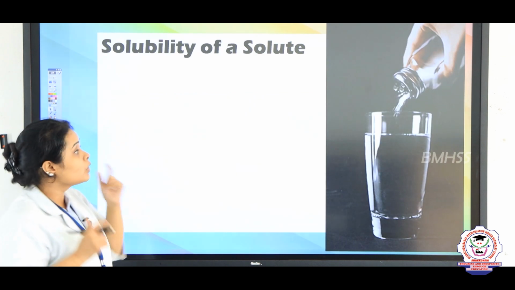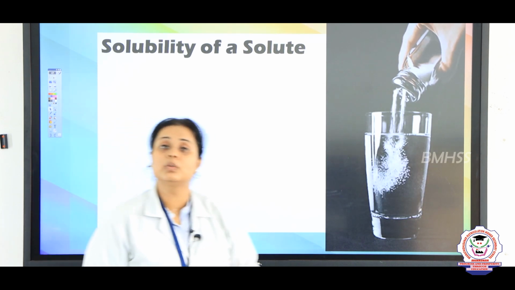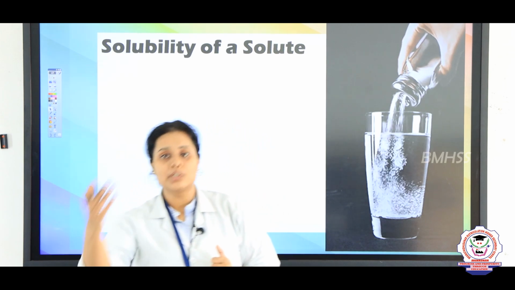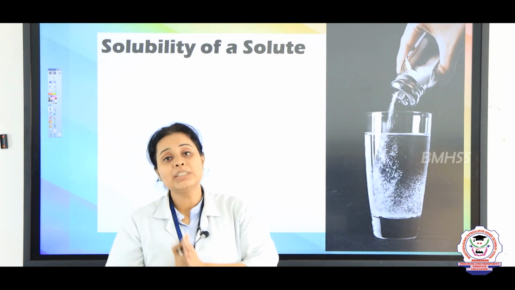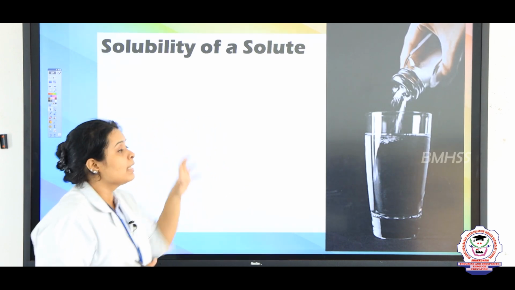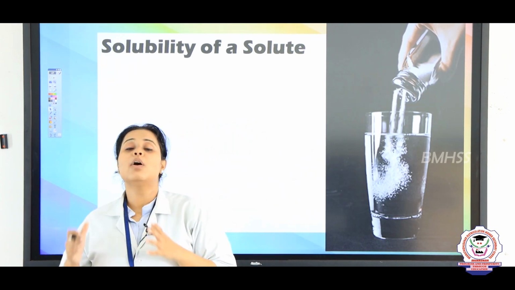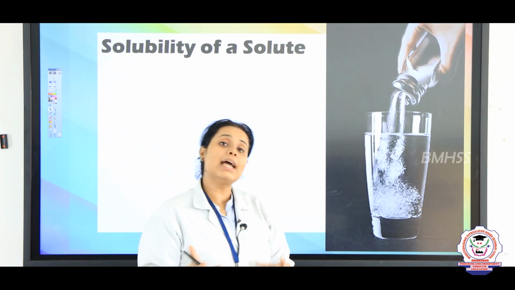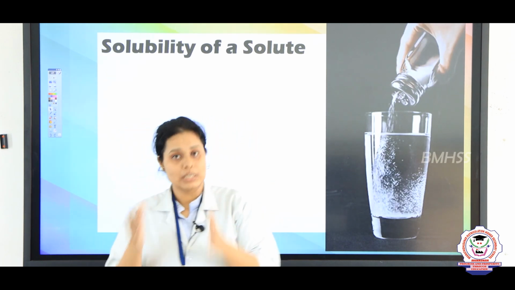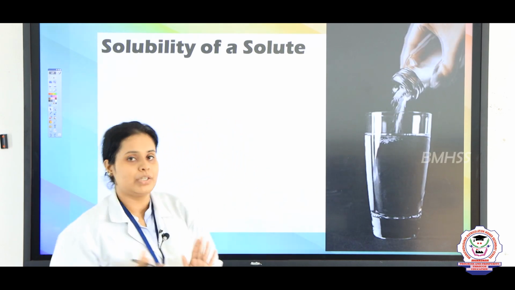So now let's see what is the solubility of a solute. Children, whenever we are talking about solubility, we will check the weight of the solute, the weight of the solvent, and when these two mix together, what is the weight of your solution. Whenever you are taking some grams of a solute and adding it to 100 ml of solvent, which is water, if it gets mixed up properly, that will be known as the solubility of the solute at that particular temperature. That temperature can be room temperature also.